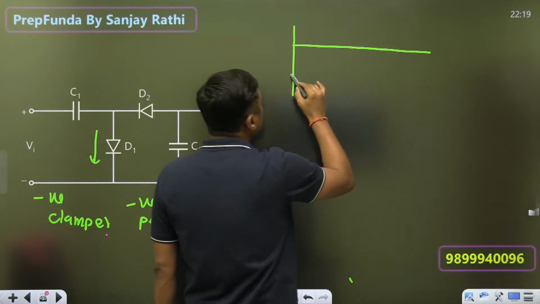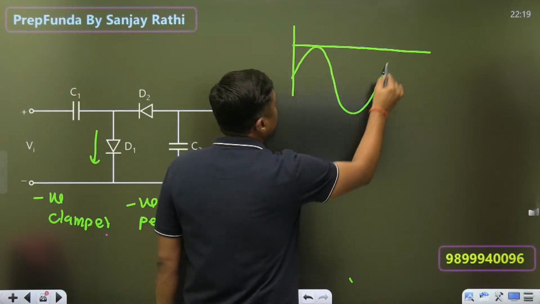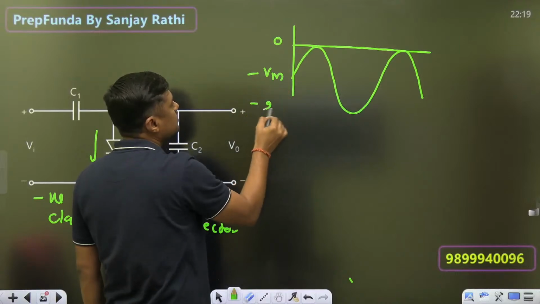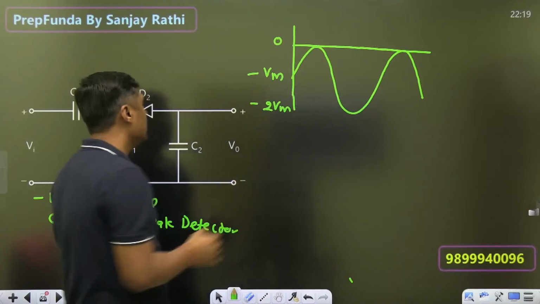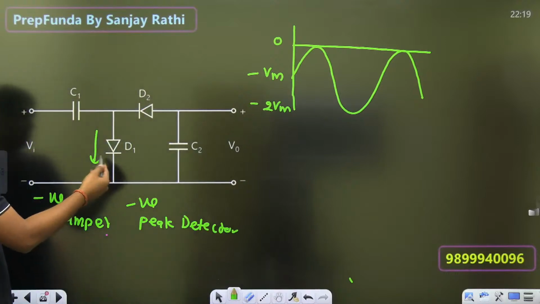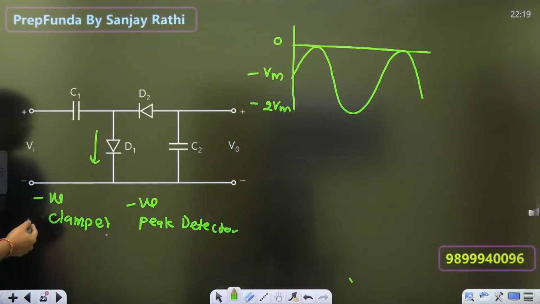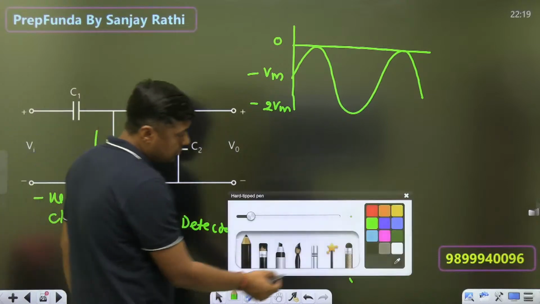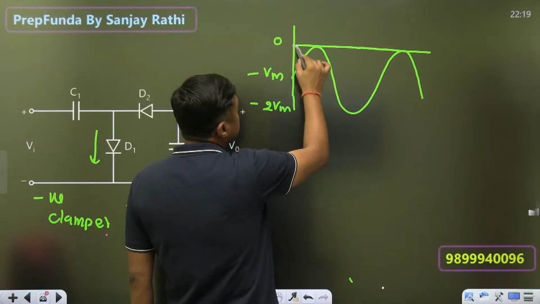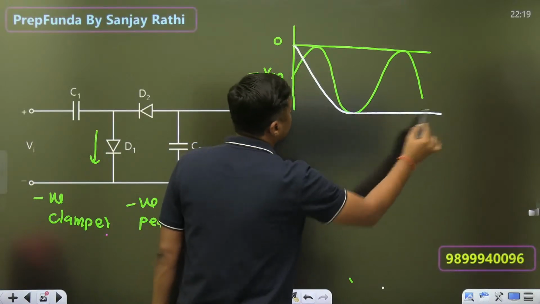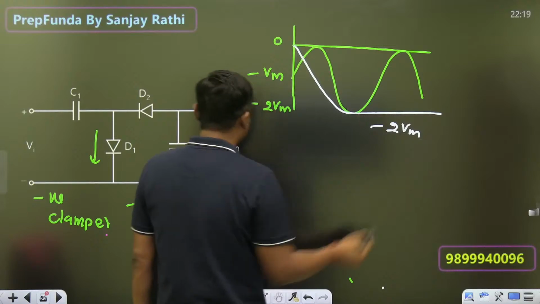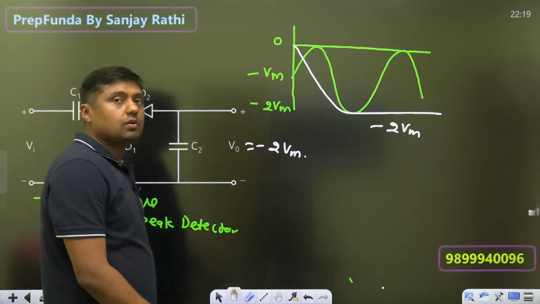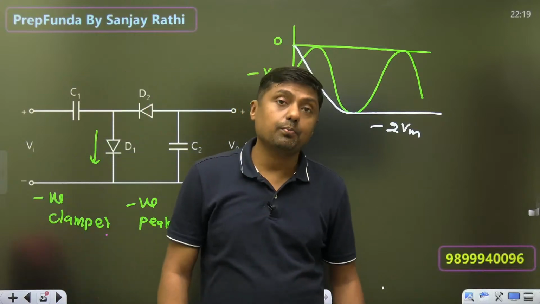So after clamping, we are getting this type of output: 0, minus Vm, minus 2 Vm. Because it is a negative clamper. And what is the level? 0. And that's why it is clamped at 0. Now the negative peak detector will detect the negative peak value. So capacitor will charge like this and it will hold the value. And that's why here you will get minus 2 Vm.